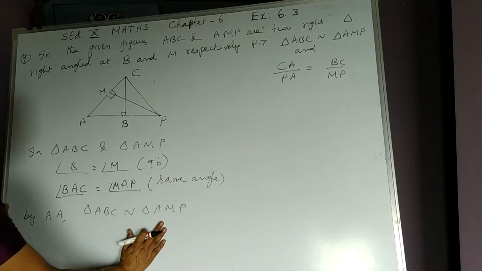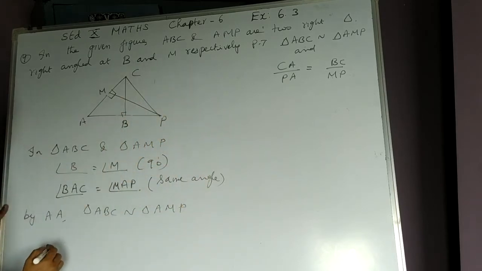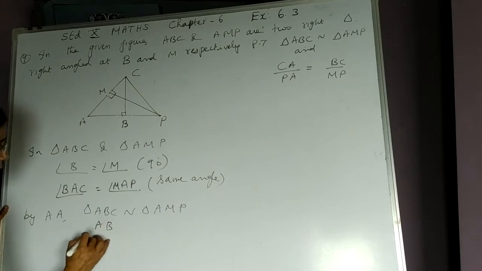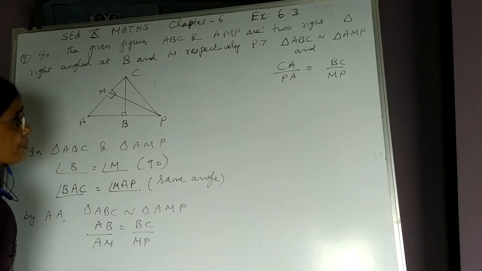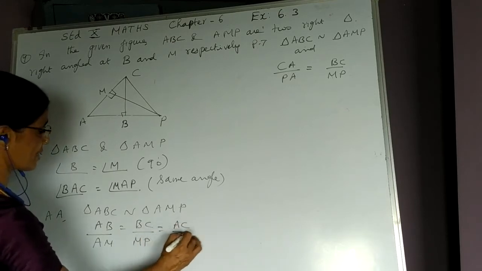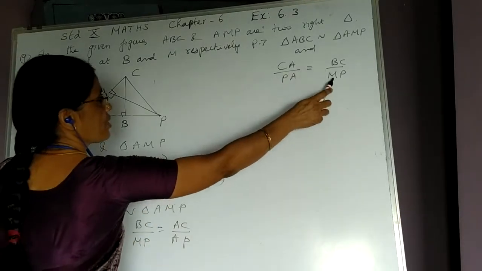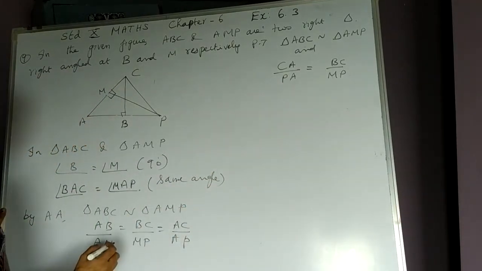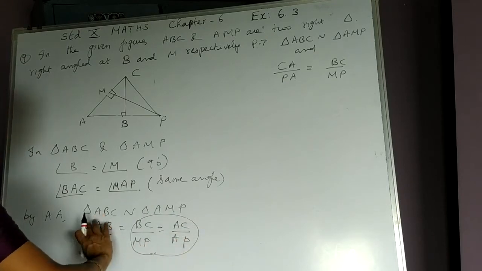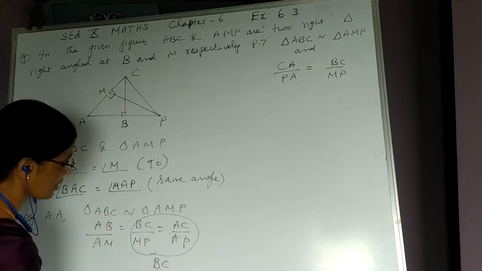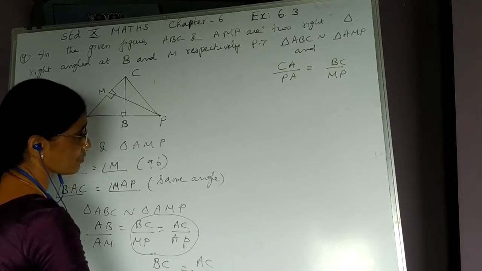When two triangles are similar, corresponding sides are proportional. We are asked to prove two results here. Therefore, AB upon AM equal to BC upon MP, which is equal to AC upon AP, right? But here we want only two pairs. Which are the pairs we want? AC and BC. Only these two we want. So this is unwanted. Dropping this, we'll get BC upon MP is equal to AC upon AP. Hence proved.